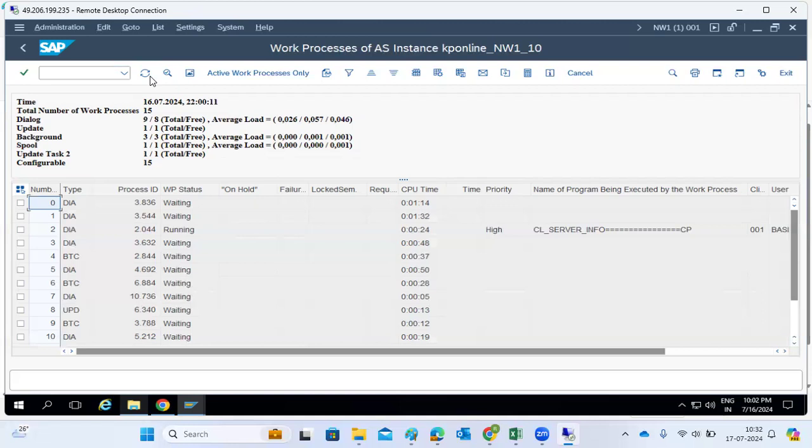If you make it 0 dialog work processes, then definitely they will complain that no one can log in. If you make it 0 dialog work processes, the existing 9 you convert to BTC, then 3 plus 9, that's 12 BTC work processes and 0 dialog, meaning no dialog work processes are free. Then definitely users will complain that they are unable to log in. Or if someone wrongly changed the operational mode timelines, then again we need to reset it or do something here. While doing the practice, do it carefully in real systems, otherwise it will impact your original operations.